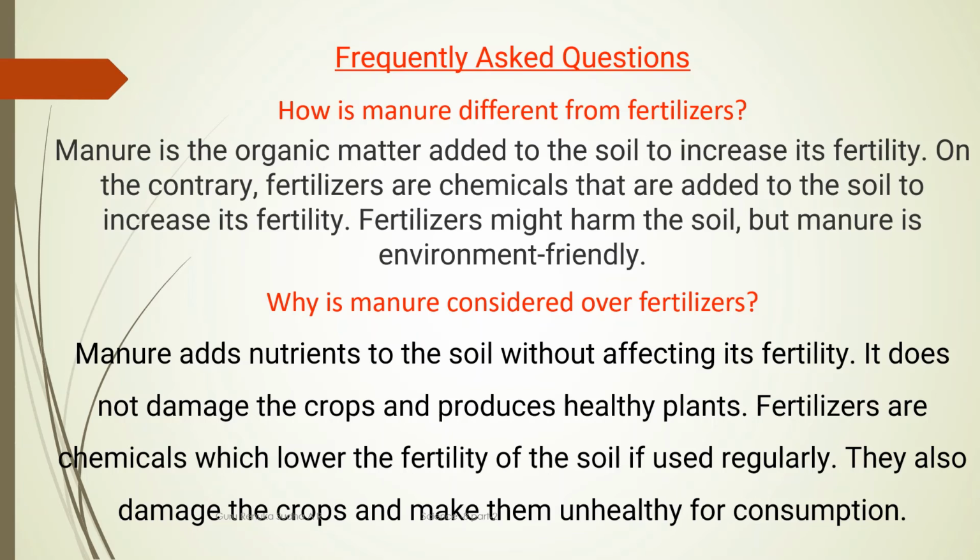It does not damage the crop and produces healthy plants. Fertilizers are the chemicals which lower the fertility of the soil. See, the manure enhances the nutrients and the fertility of the soil, but fertilizers lower the fertility of the soil. That is the main difference. That's why we consider manures are better than the fertilizers.